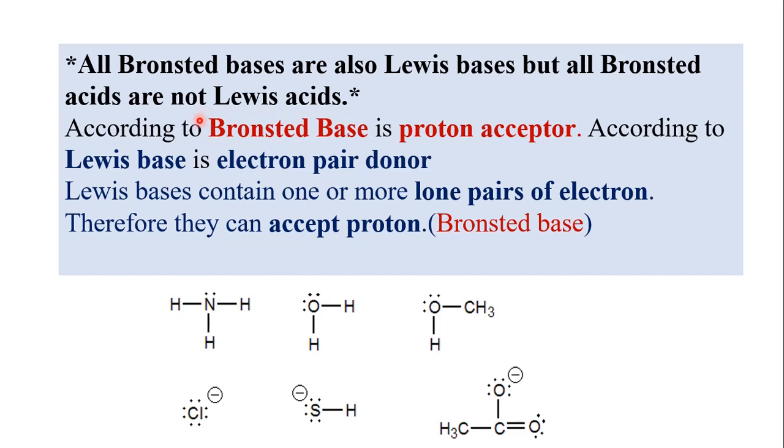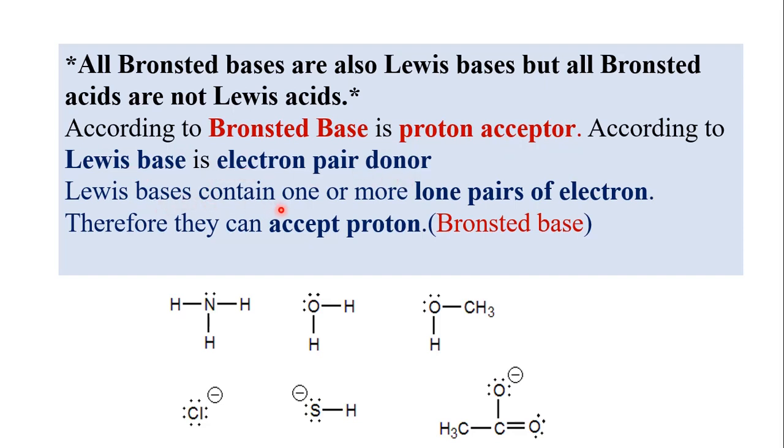According to Bronsted-Lowry theory, a base is a proton acceptor, and according to Lewis acid base theory, a Lewis base is an electron pair donor. According to Bronsted's theory, a base is a proton acceptor, and according to Lewis's theory, it is an electron pair donor.